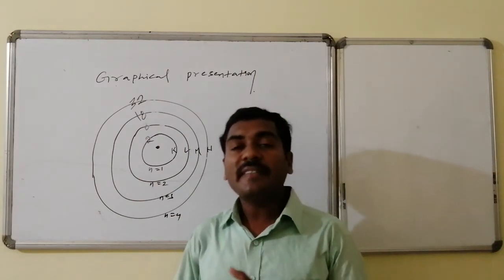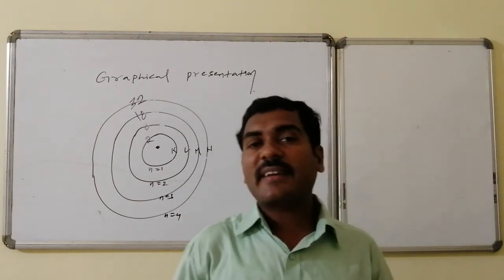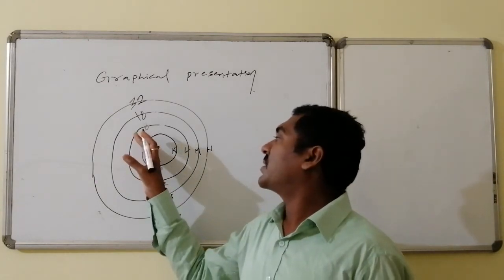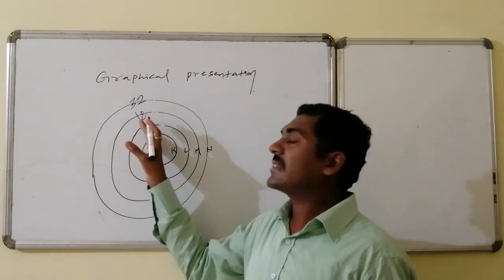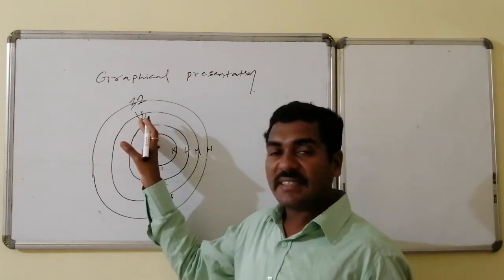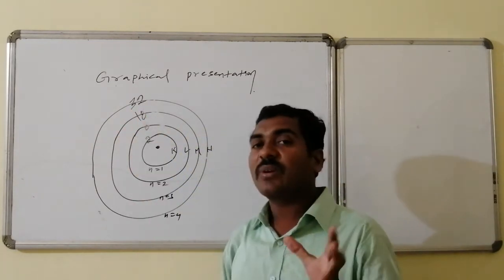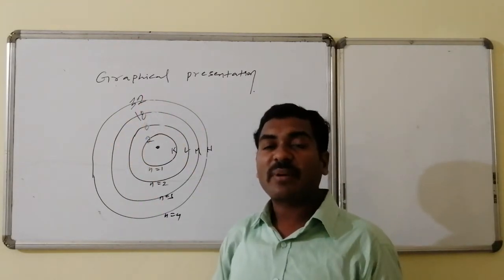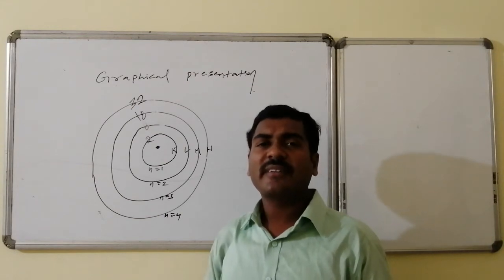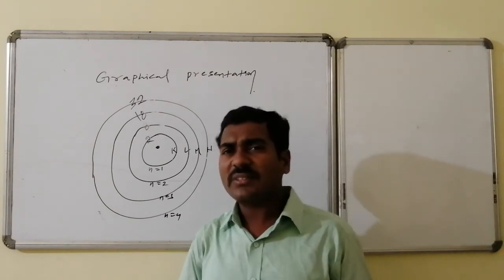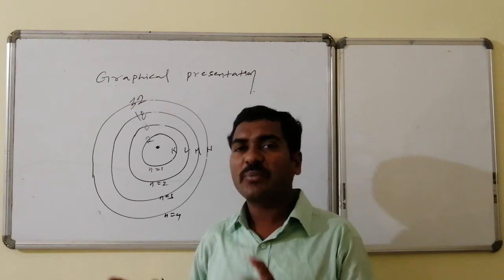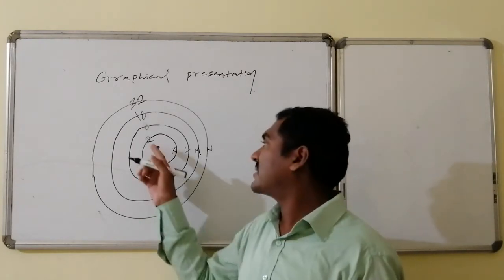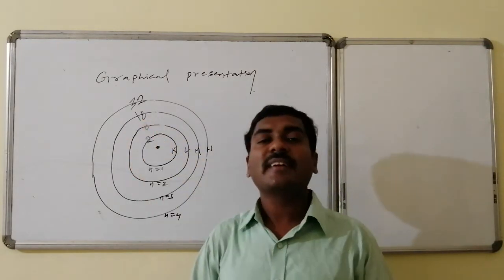Thus, in that way, the maximum holding capacity of electrons is given by 2n square. Here 2 electrons are filled, 8 electrons holding capacity is present in the second orbit, 18 electrons holding capacity is present in the third orbit, and 32 electrons filling capacity is present in the fourth orbit. With the validation of certain rules, these many electrons are going to be filled, but the maximum holding capacity is 2, 8, 18 as well as 32.